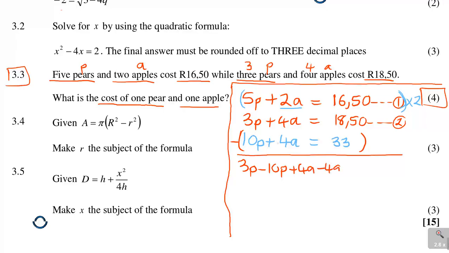Remember, the negative is affecting the 4a. So 3p minus 10p, then 4a minus 4a, and 18.50 minus 33.